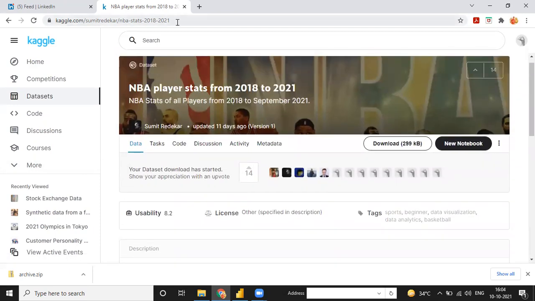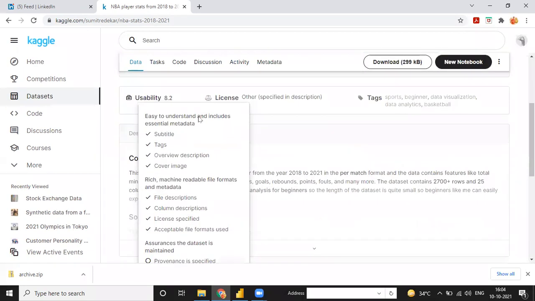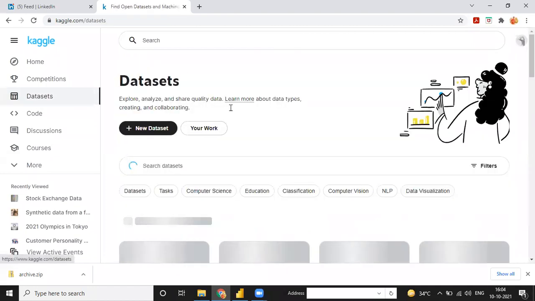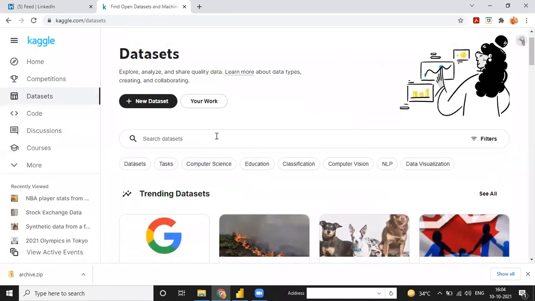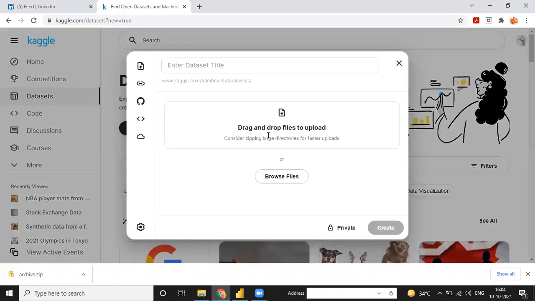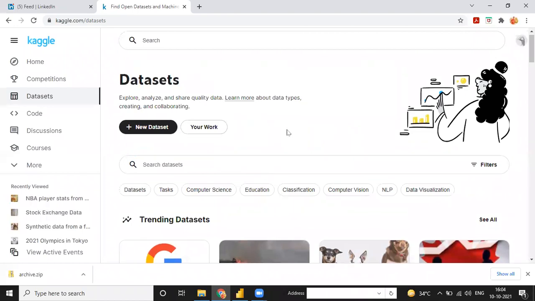You can write it like kaggle.com only, and click on login via your email ID. Then you will find thousands of data sets. There are different types of data sets, and you can also add a data set of your own. Suppose you have a data set that is not on Kaggle, then you can also enter it here, because it is a free site, a US site, for everyone.